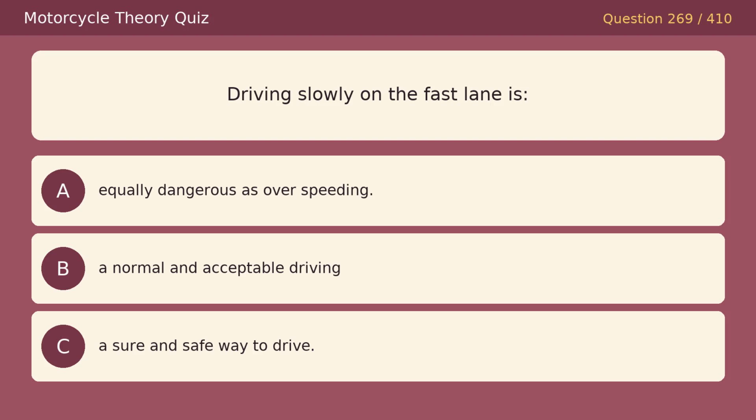Driving slowly on the fast lane is. Option A, equally dangerous as overspeeding. Option B, a normal and acceptable driving. Option C, a sure and safe way to drive. The correct answer is A, equally dangerous as overspeeding.